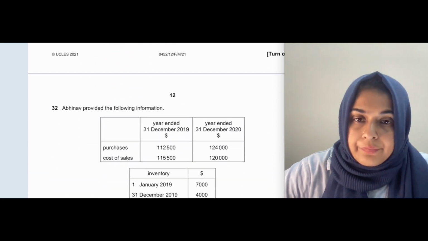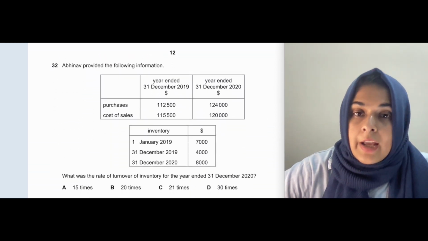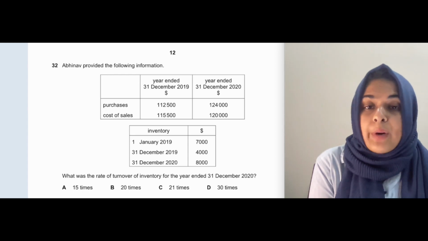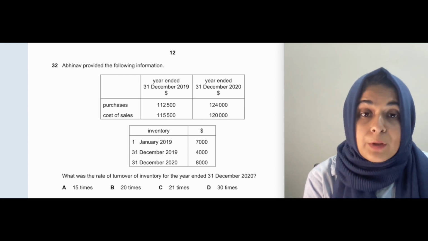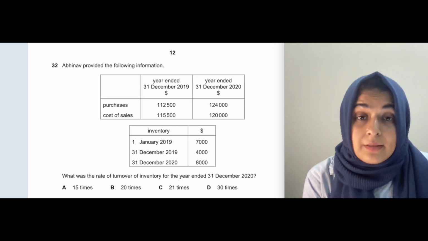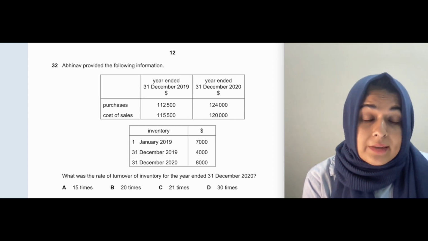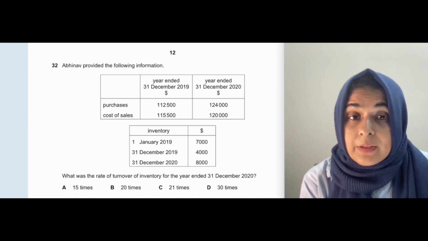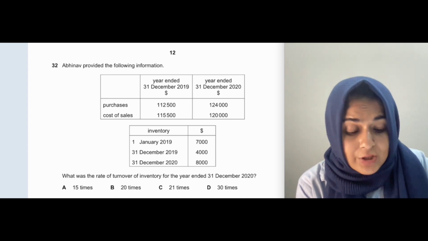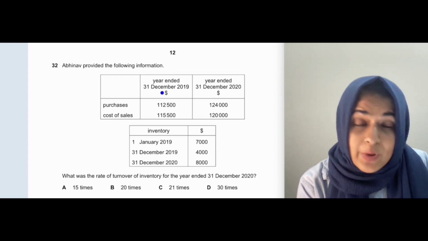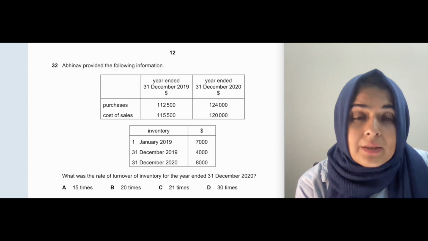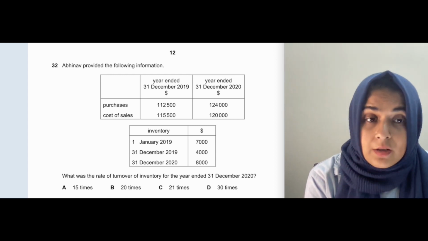Okay, next question. They are saying Abhinav provided the following information. They've given you purchases, cost of sales, purchases at the start of the year, cost of sales at the start of the year, and purchases and cost of sales at the end of the year. How do I know these are the start of the year balances? If we consider 2020, the ending balances of 2019 become my starting balances of 2020.